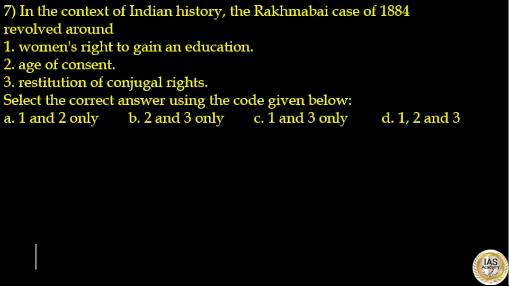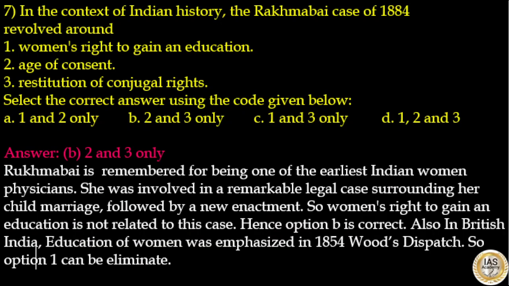In the context of Indian history, the Rukmabai case of 1884 revolves around which of the following: women's right to gain an education, age of consent, restitution of conjugal rights. Select the correct answer using the codes given below. Here, the answer to this question is option B. 2 and 3 are correct. That is, age of consent and restitution of conjugal rights.